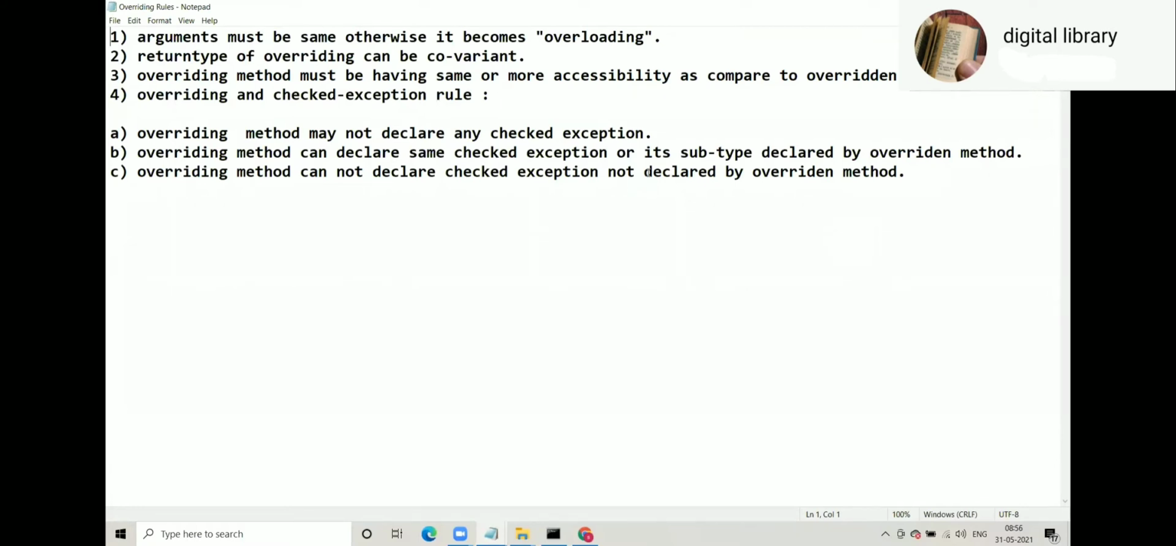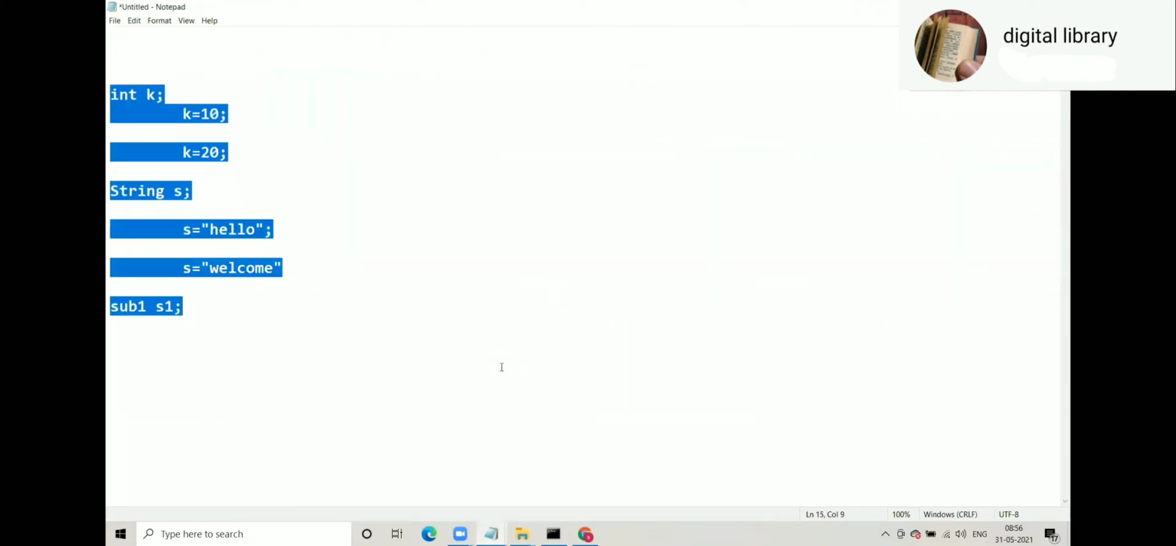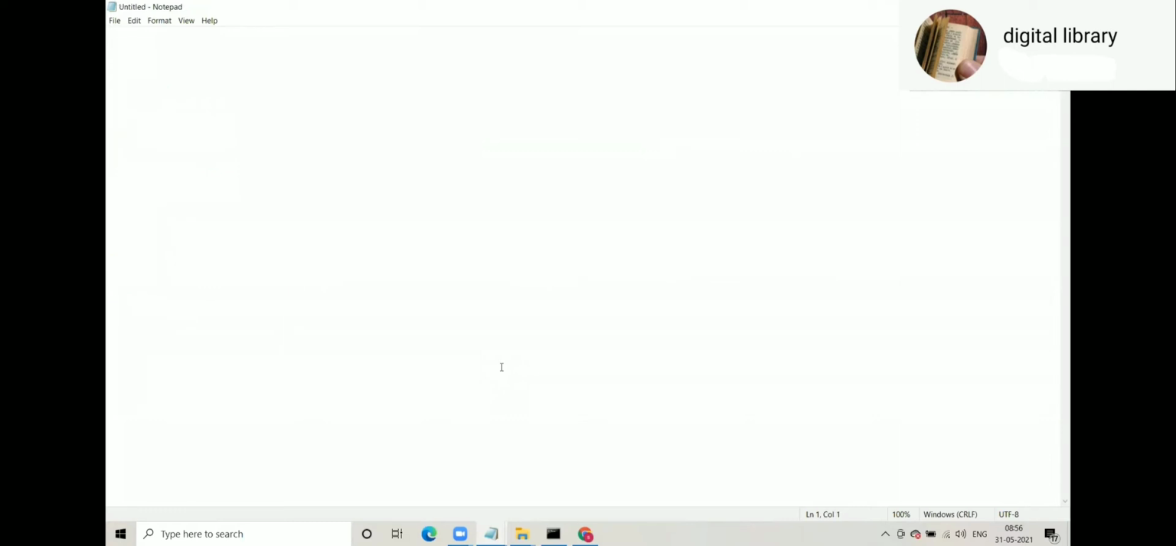First rule: arguments must be same, otherwise it becomes overloading. So what does that mean? आगे example है, but I would like to explain. Because when you read any sentence, उसका explanation होना चाहिए. तो suppose यहाँ पे